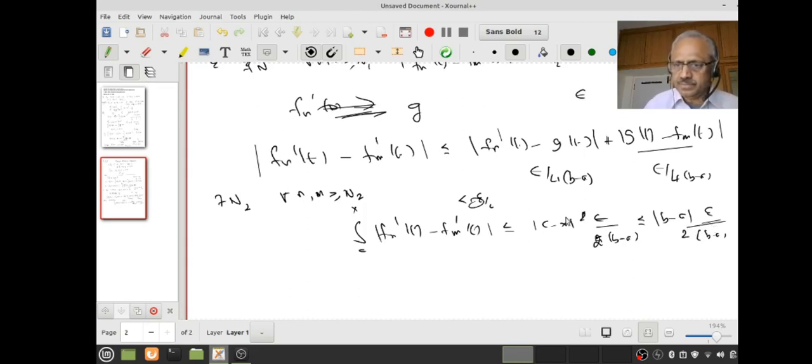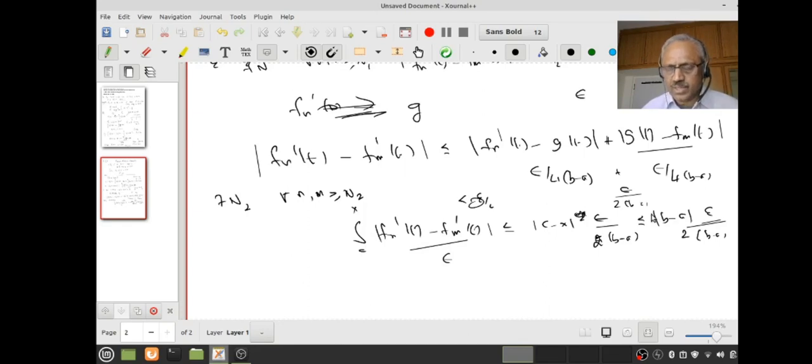Are you following? By monotonicity of the integral, this is less than epsilon by 2 into b minus a into the modulus of c minus x, but that in turn is less than or equal to b minus a. I hope all of you understand.